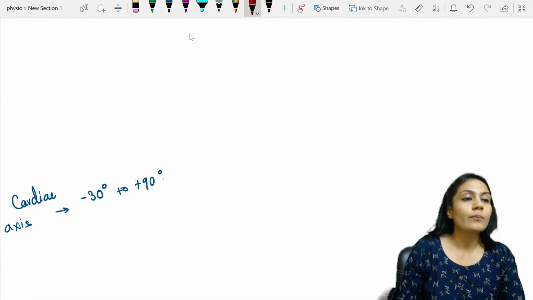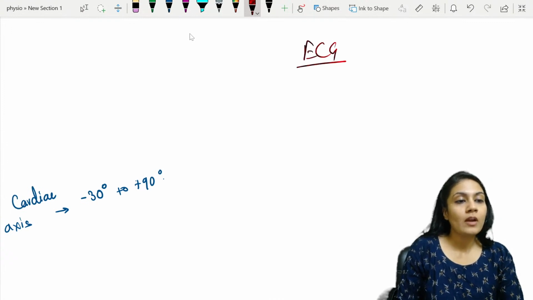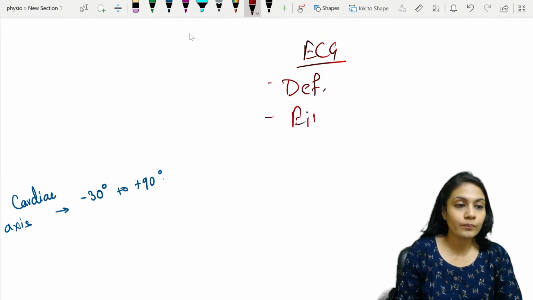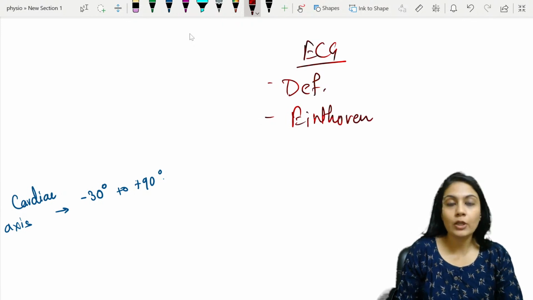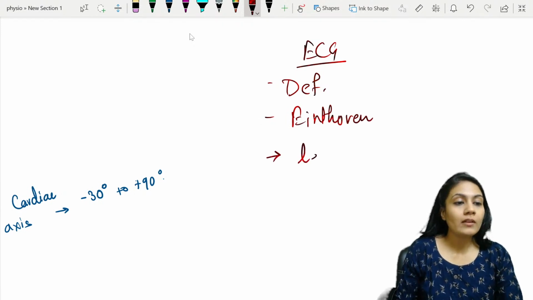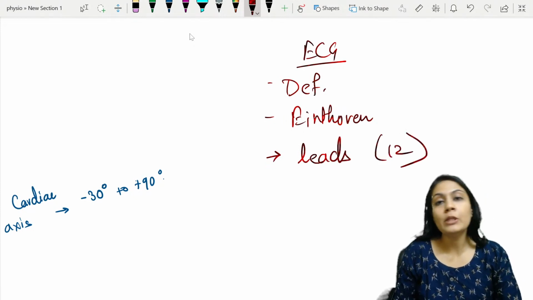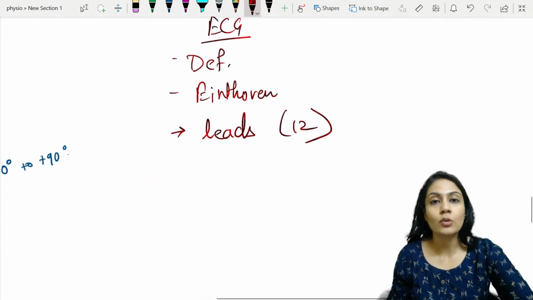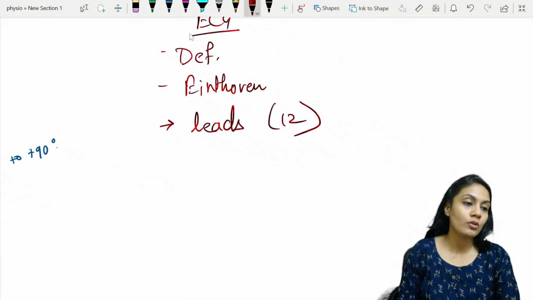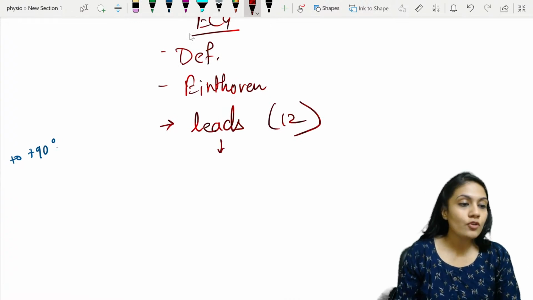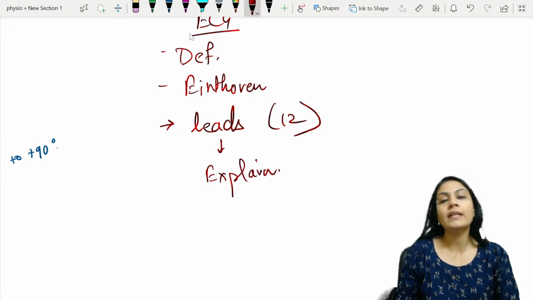Understand. First thing, in ECG, write the definition. What is ECG, right? Then you can write about the name of the scientist, that is Einthoven. Write about Einthoven, children. After that, what will you write? What are the leads? That is 12 leads. You have to describe the 12 leads. You can make a small chart like we made just now, right? You can draw a short and smart chart. Okay, then explain each type of lead, right?